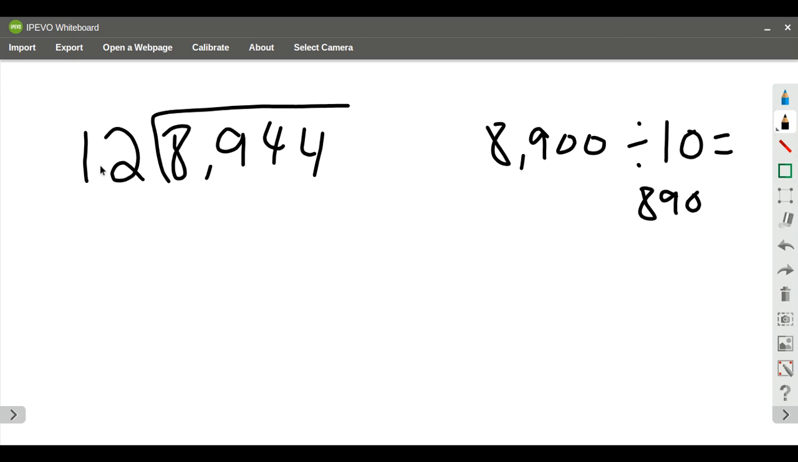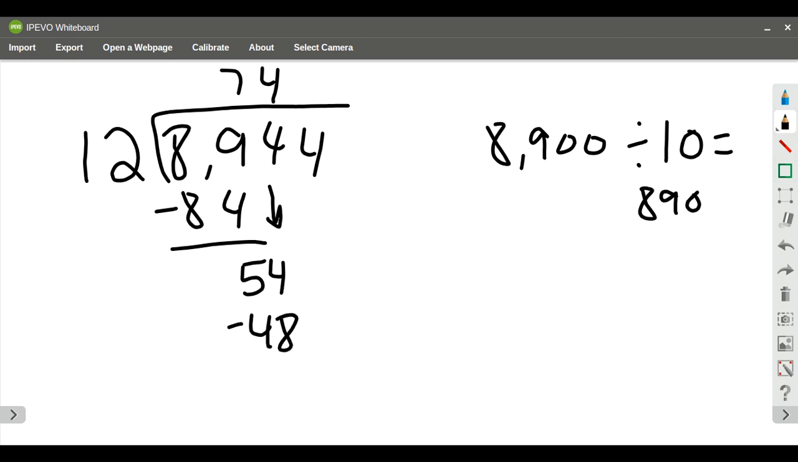Okay, so if we look at this one, 12 is going to go into 89. It's going to go in there 7 times. That's going to be 84. I'm going to subtract. I have 5 left over. I bring down the 4. 12 is going to go into 54 4 times. That's going to be 48. I'm going to subtract. I have 6 left over. And then 12 is going to go into 64 5 times.